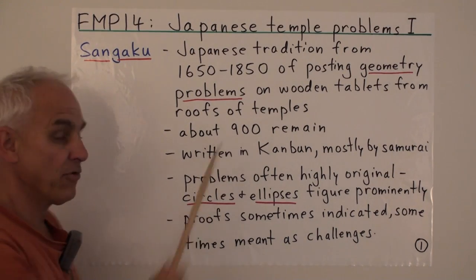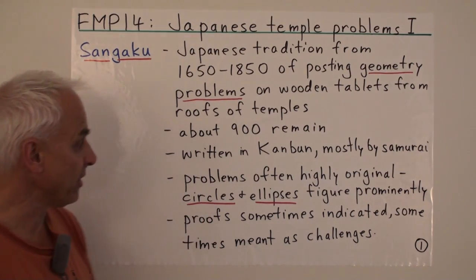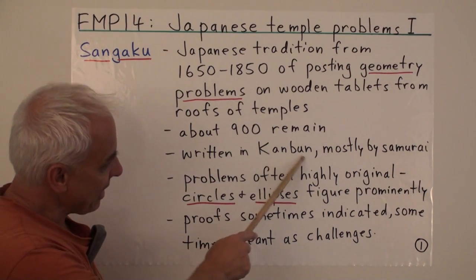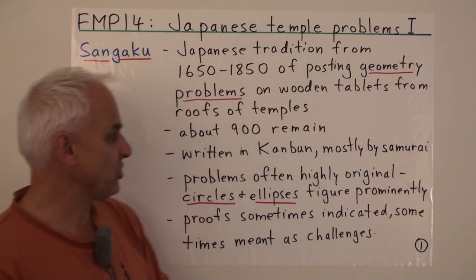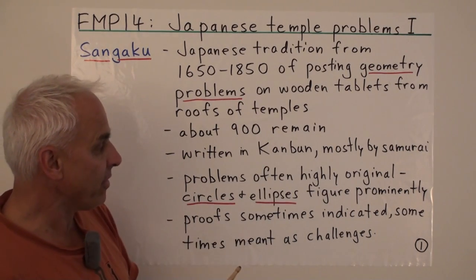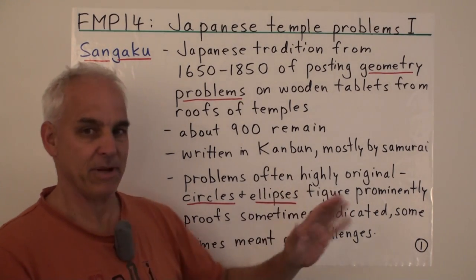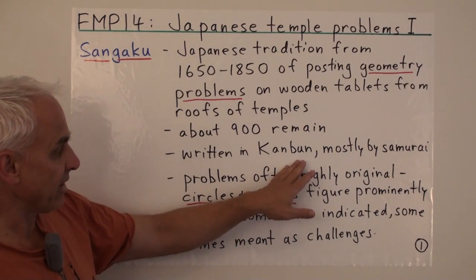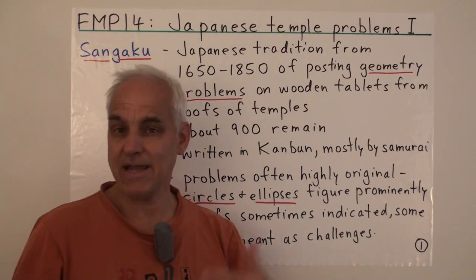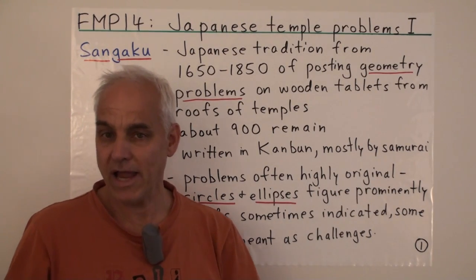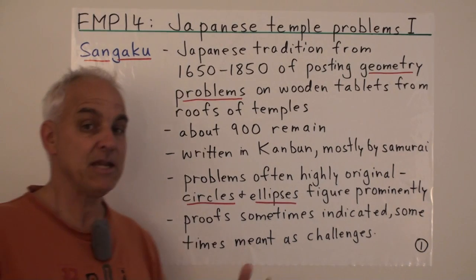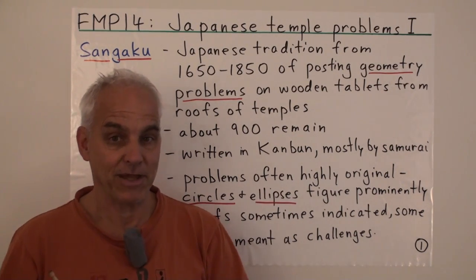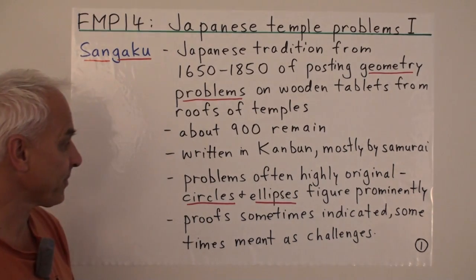We have about 900 of them that remain from that period. And we also know that they are written in kind of an old style of Japanese called kanbun. Some people say it's maybe a little bit analogous to Latin. Anyway, it was a little bit of a learned language, and so most of them were written by samurai or relatively well-educated people. But they would have been seen by a wide spectrum of society because they were hanging there very visibly from the temples.